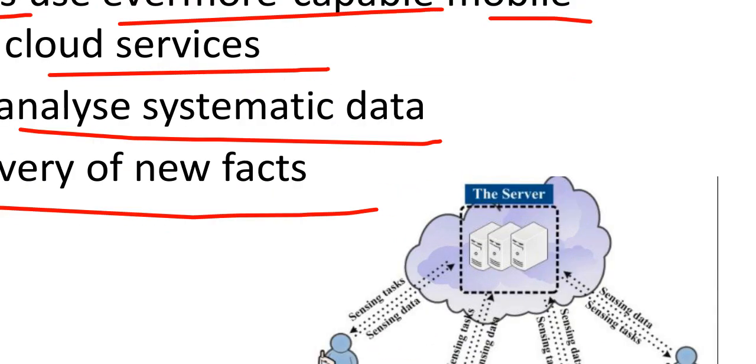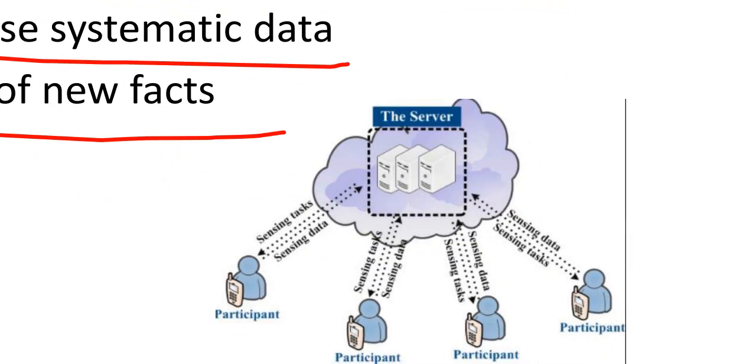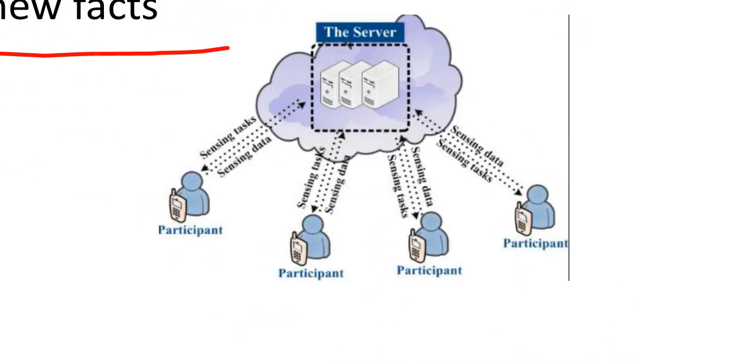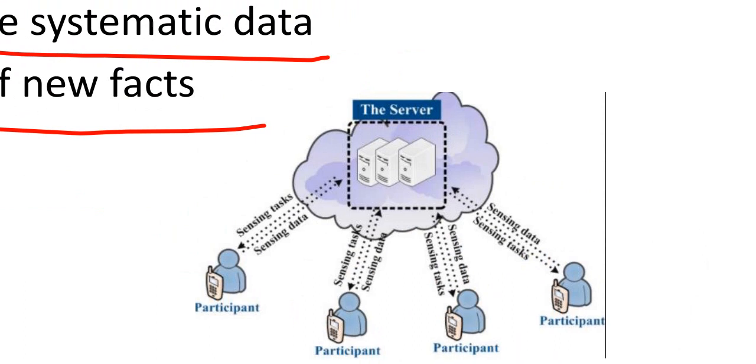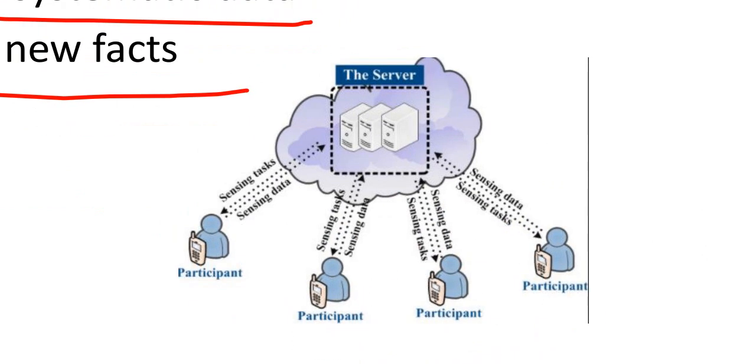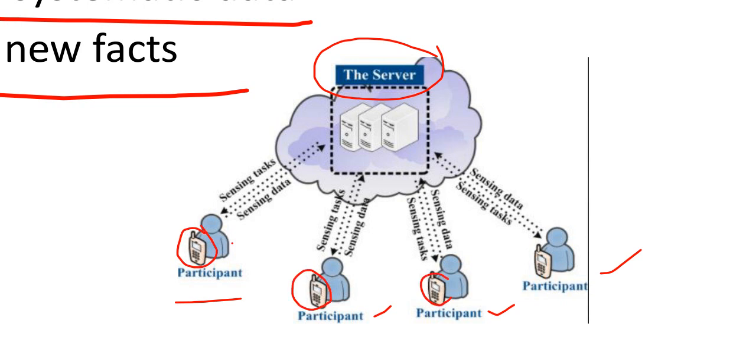This is what is going to be seen as far as participatory sensing is concerned. Now if you look at this diagram, you will probably be able to understand in what way participatory sensing can be used, right? You have got a main server here, and several participants here, 1, 2, 3, 4. By virtue of their mobile phones, they sense different data and different tasks, and send this information to the server.